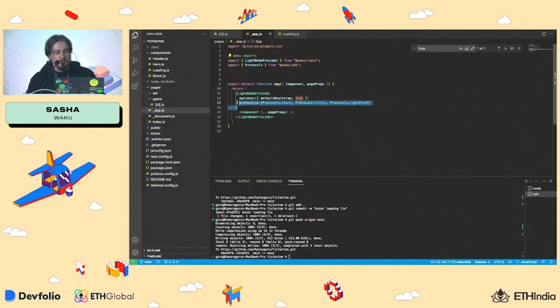So here we configure the node. And I advise you to use this default bootstrap, which allows you to connect to available nodes in the network. So it does a job for you. If you want to experiment more, you can run your own node and connect to it by using a multiaddress. It's very straightforward. Come to our booth, we will help you with some edge cases if you notice any.